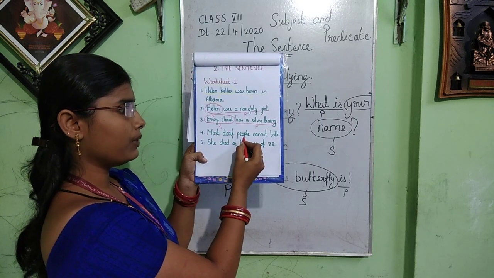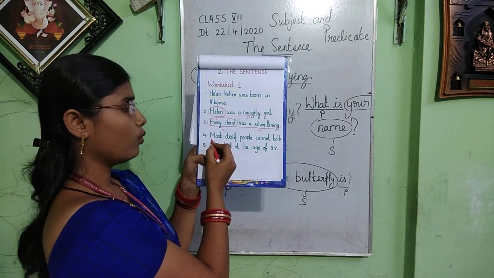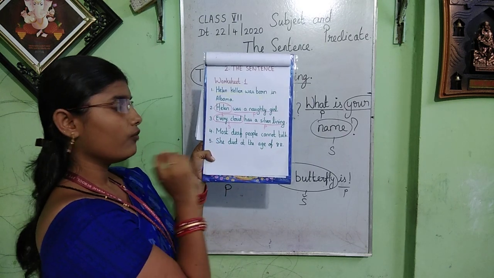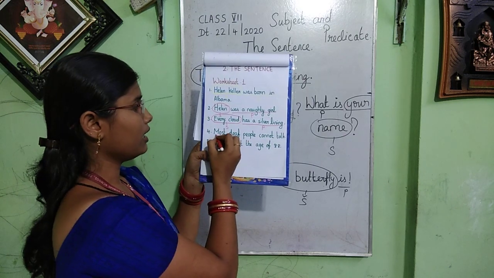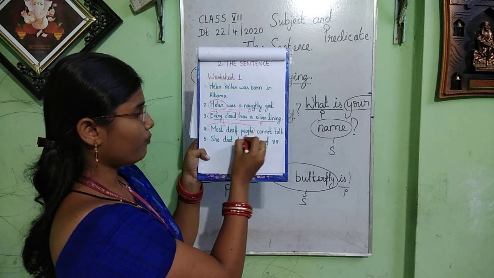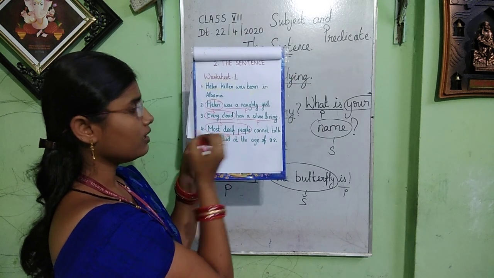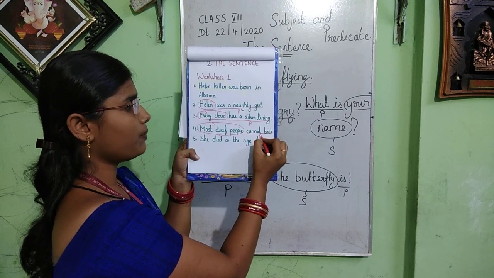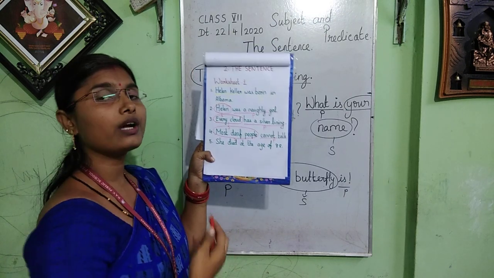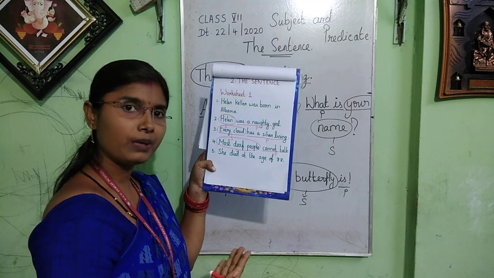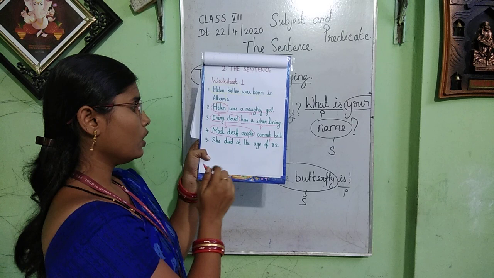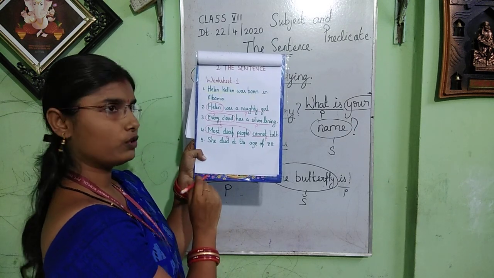Most deaf people cannot talk. Now here, which one is the subject? Yes, "most deaf people" is the subject and "cannot talk" is the predicate, because we are talking about most of the deaf people. So I have circled this as the predicate. Okay, let us move on to question number 5.